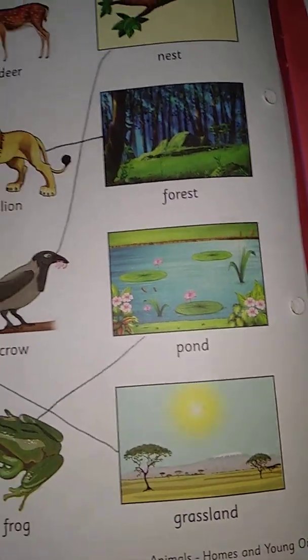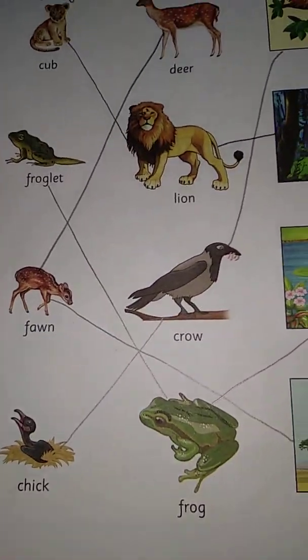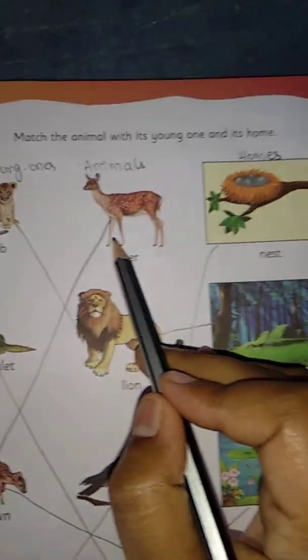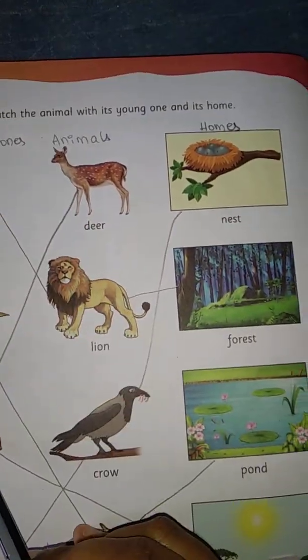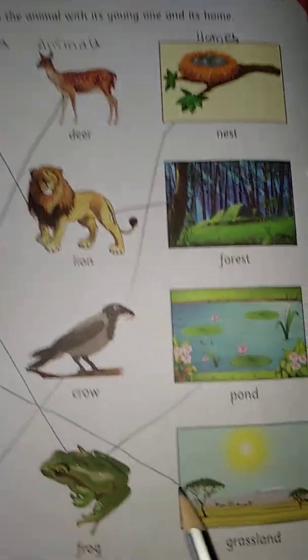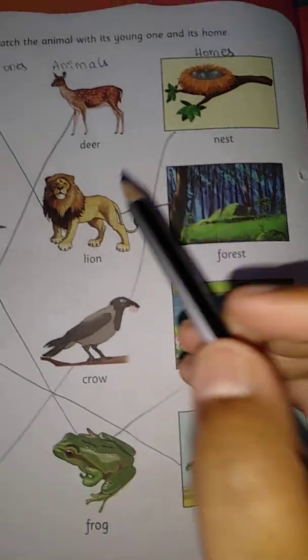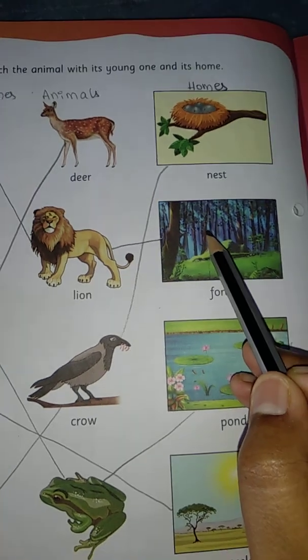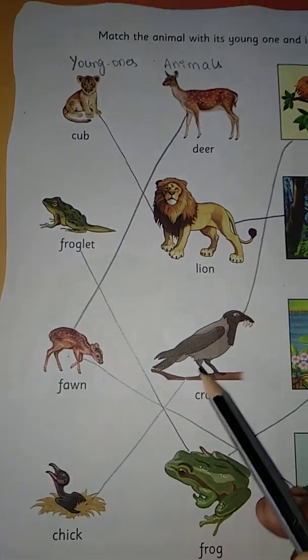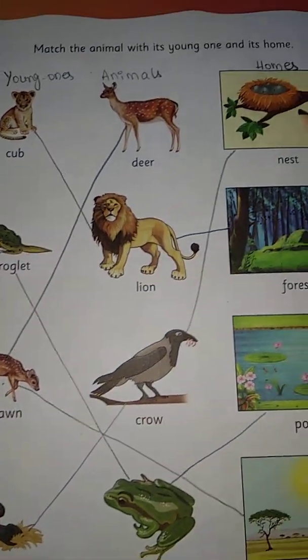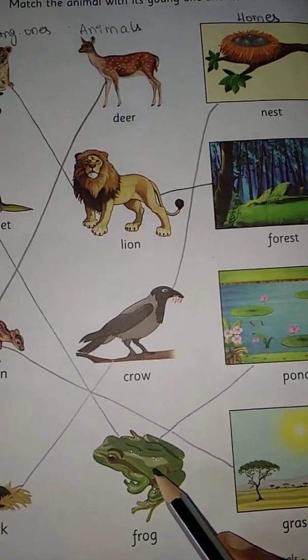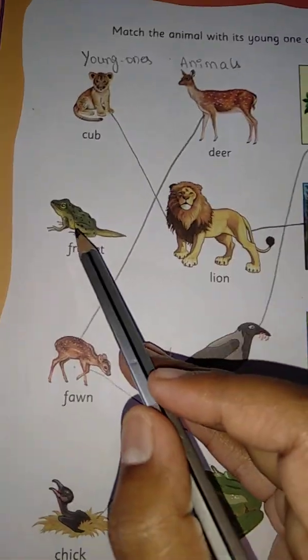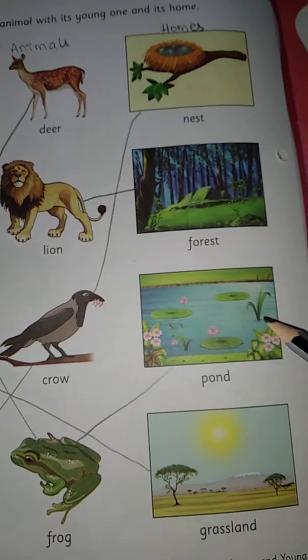Okay, children? Yes. Next, we have completed. So deer and its young one fawn, their home is grassland. And lion and its young one cub live in forest. And crow and its young one chick live in nest. And frog and its young one froglet live in pond.